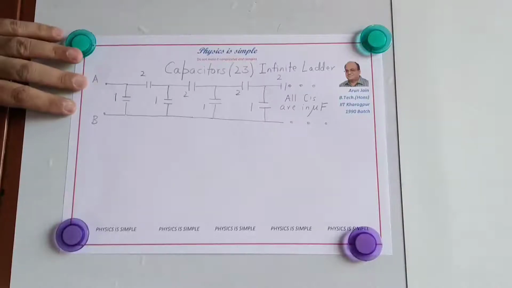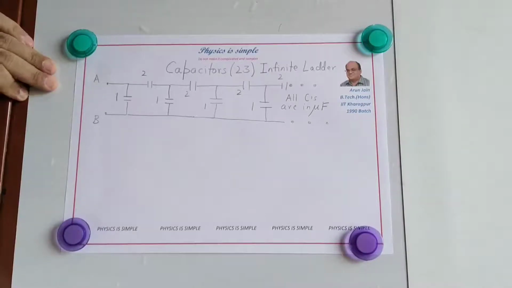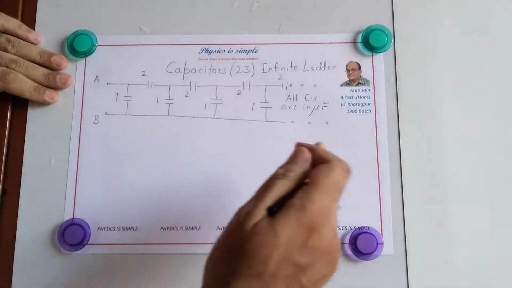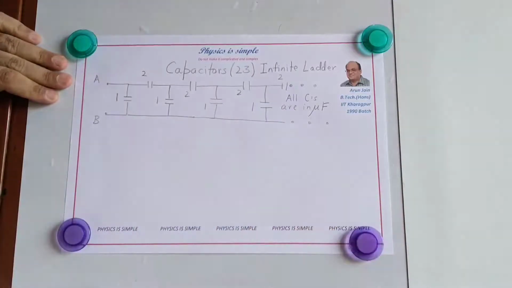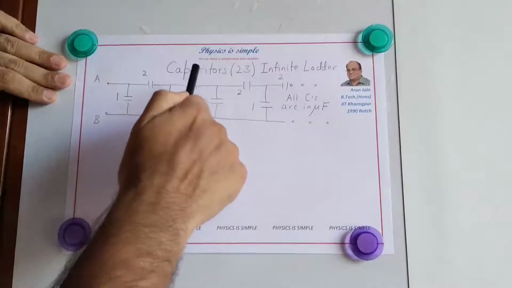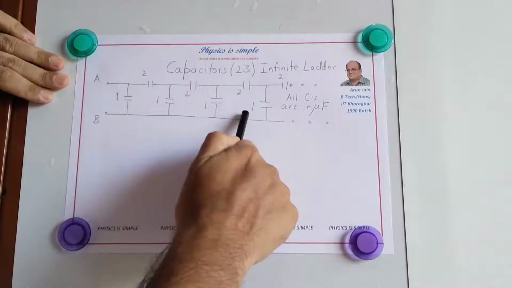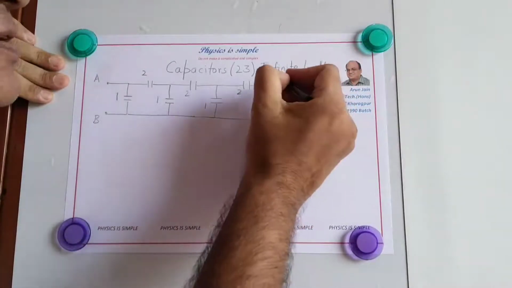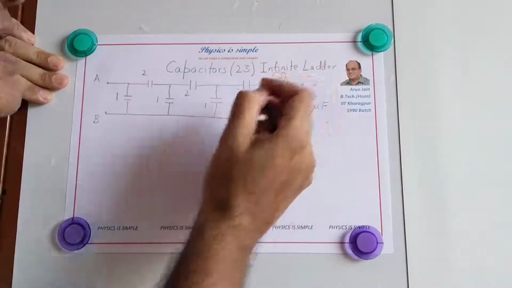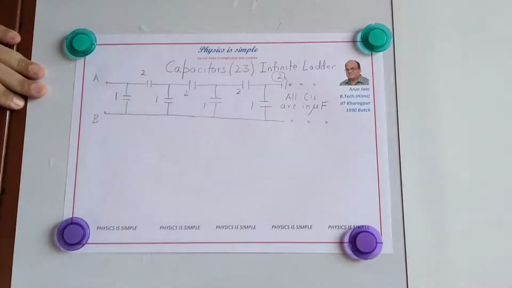In this lesson, we are going to look at an infinite ladder of capacitors. So here we have got an infinite ladder of capacitors. Here is 1 microfarad, 2 microfarad, 1 microfarad, 2 microfarad, 1 microfarad, 2 microfarad, 1 microfarad, 2 microfarad. So this is 2 microfarad. And this ladder goes on till infinity.